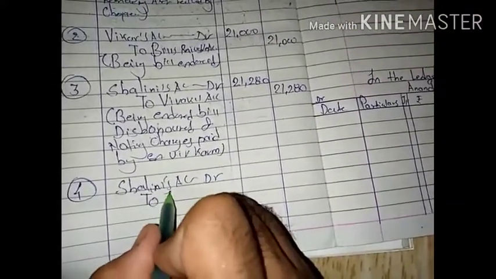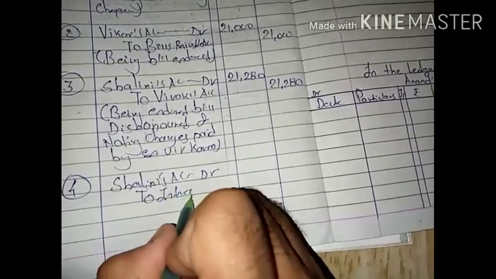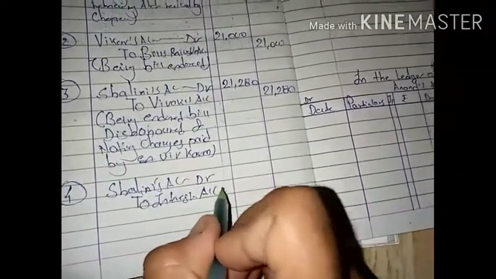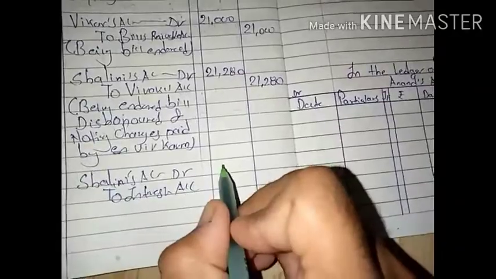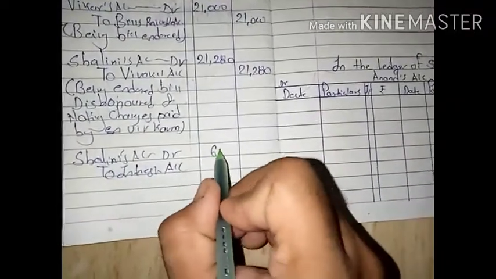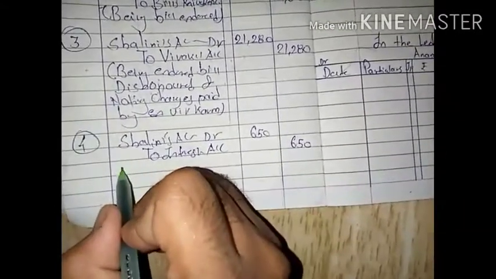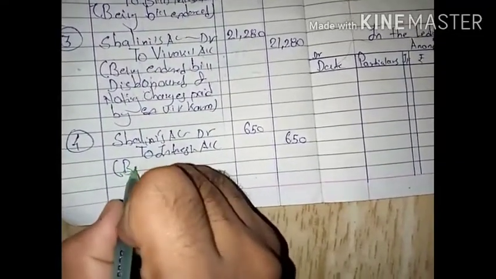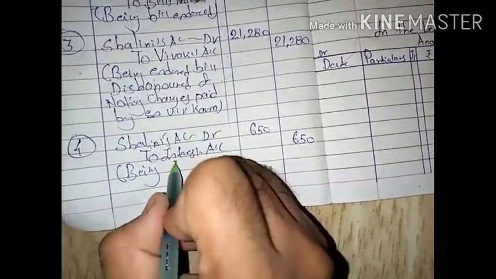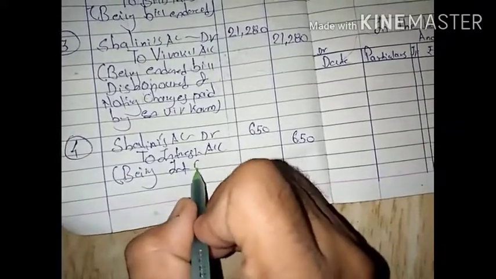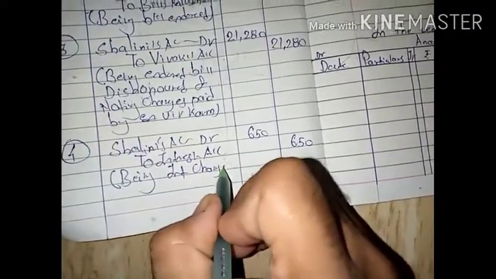To, interest is a nominal account, so it is credit what? Income and gain. Now interest is how much? It is rupees 650. Rupees 650. So the narration will be: being interest charged.